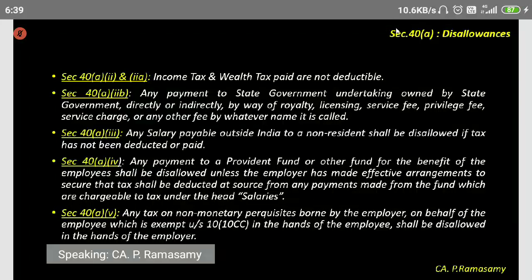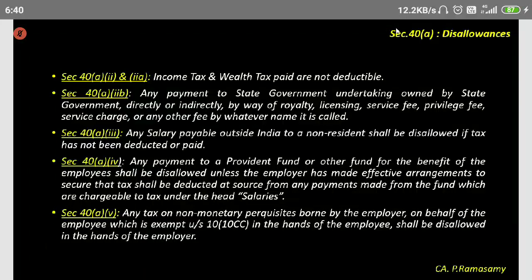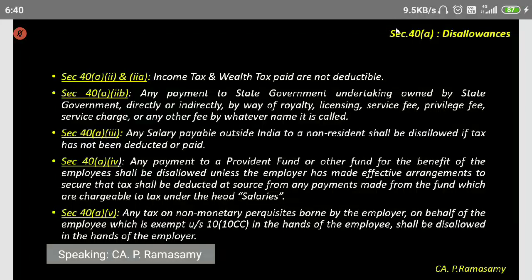Any tax on non-monetary benefits or perquisites borne by the employer on behalf of the employee, on which tax is exempted in the hands of the employee, shall be disallowed in the hands of the employer. See, if I'm giving a rent-free accommodation, it is a non-monetary benefit, a perquisite.